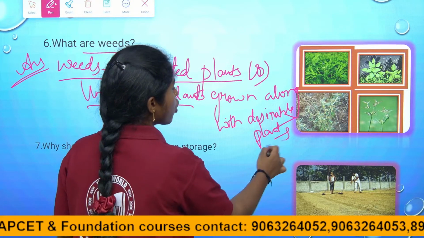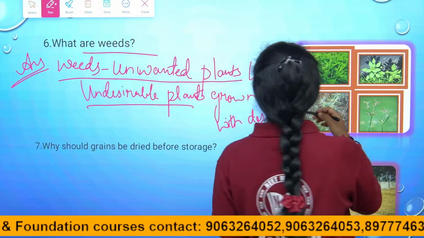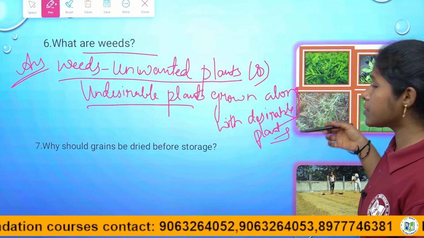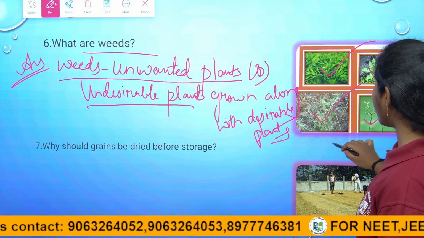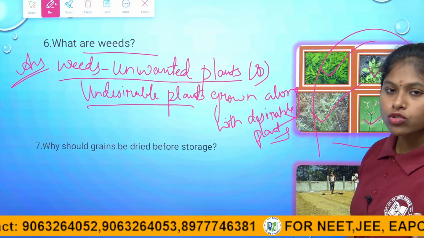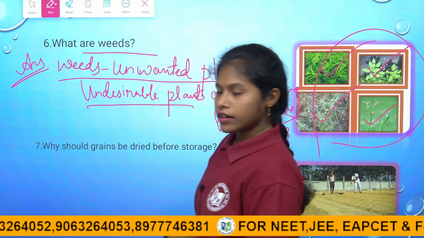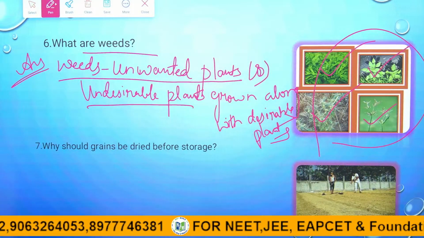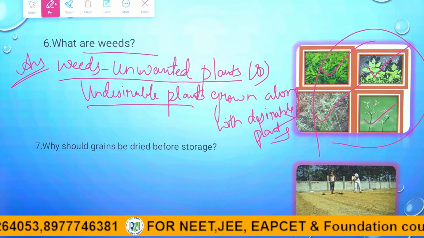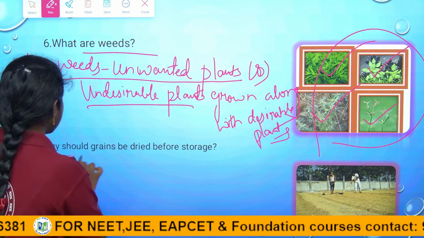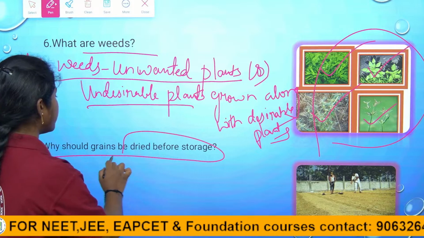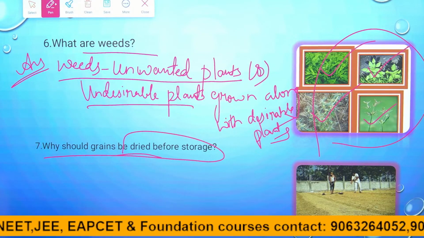The most commonly seen weed plants are amaranthus, parthenium, xanthium, and wild grass. These are the four weed plants we most commonly see with our desirable crops. So coming to the next question: why should grains be dried before storage? They are asking why grains need to be dried before storage.